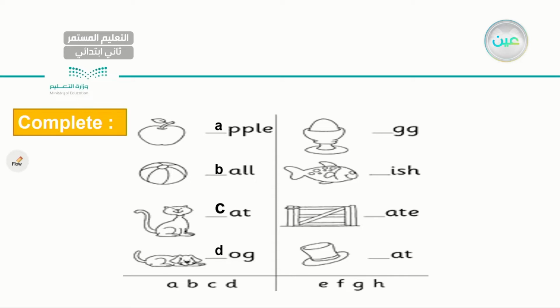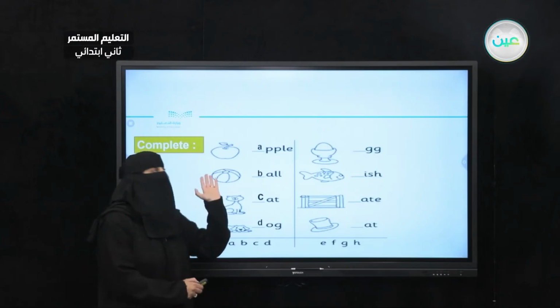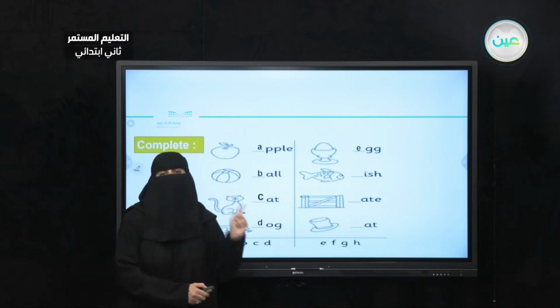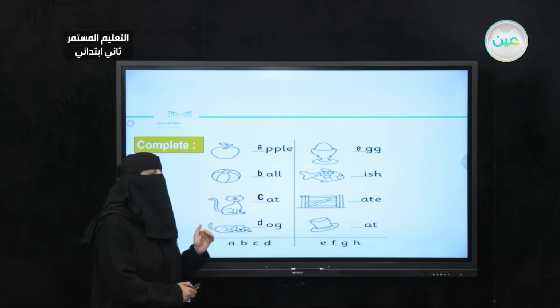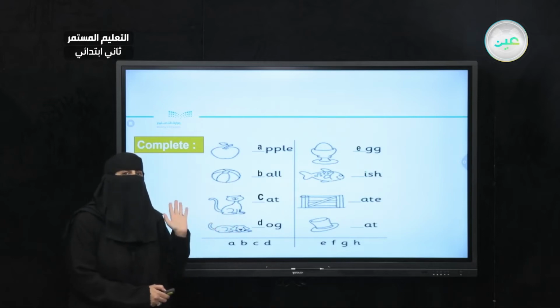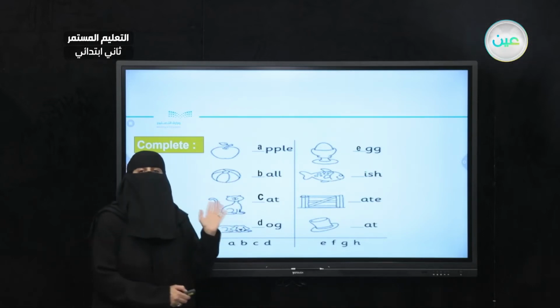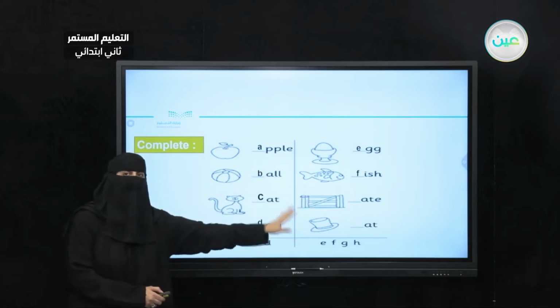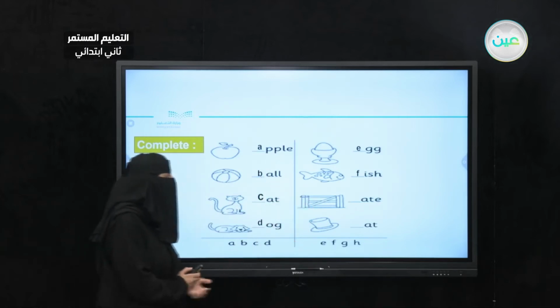A dog. Very good. Now let's go to the right side of your screen. I have the first word. It's an egg. Very good. So we will complete it with the letter E. Excellent. Next one. How about this one? Is it an F, a G, or an H? We know this one. It's a fish. It is a fish. So the missing letter is F.